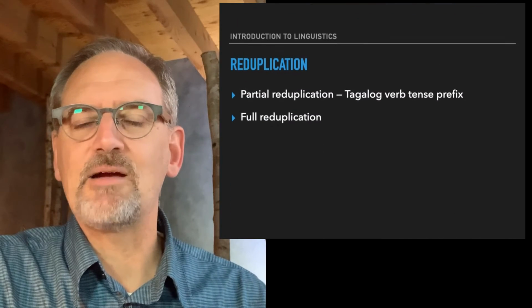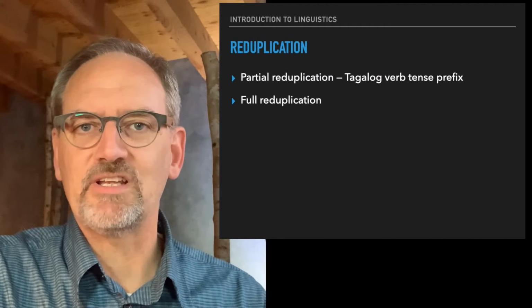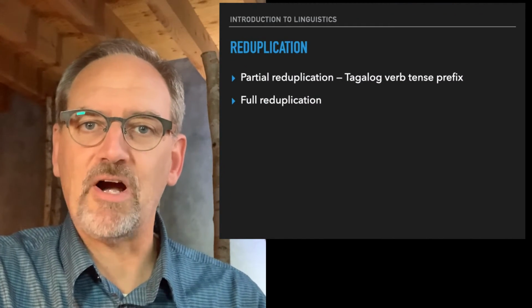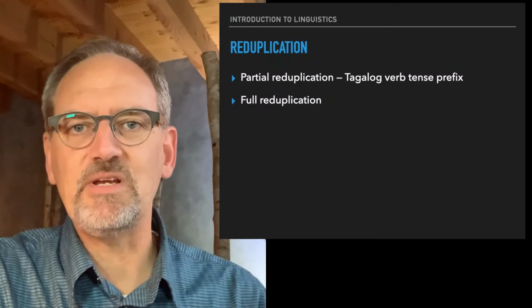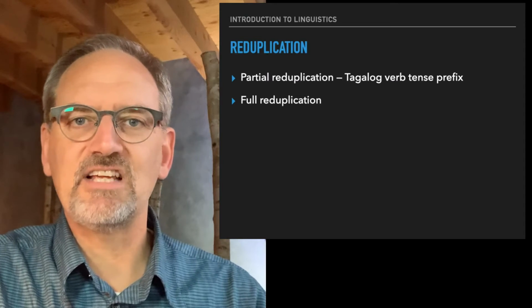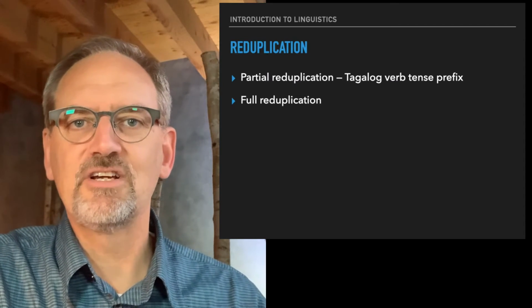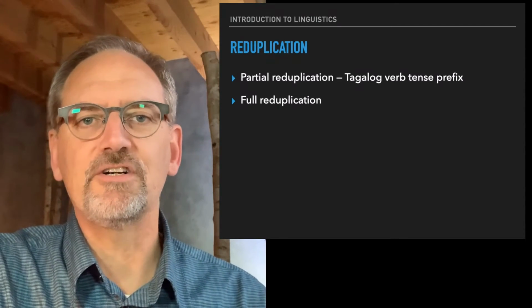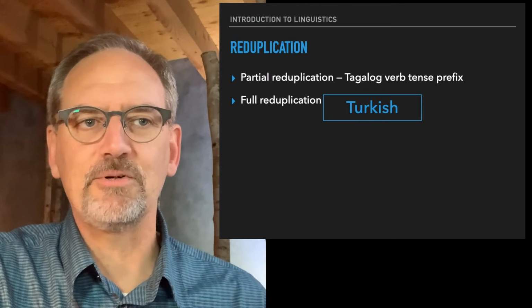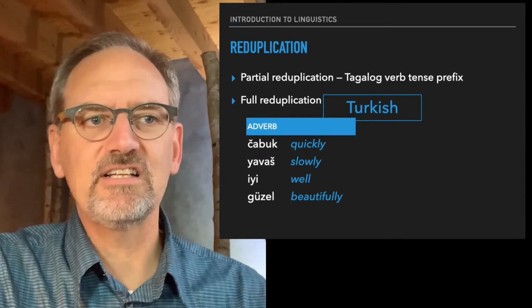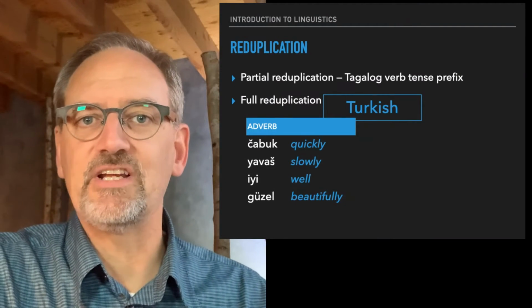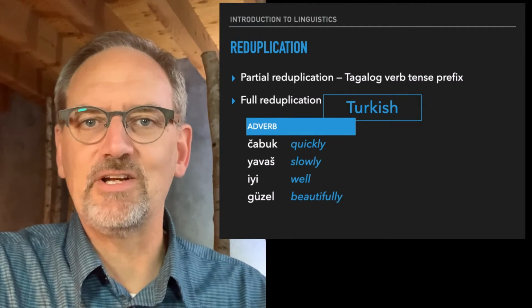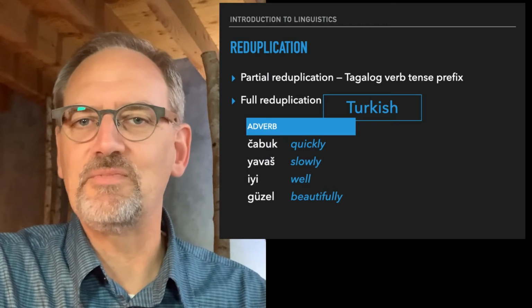Now, that's an example of partial reduplication because we reduplicate part of the word, just the first two speech sounds. There are also examples of full reduplication where you repeat the full word. So in Turkish, for example, there are adverbs like çabuk, meaning quickly, yavaş, meaning slowly, iyi, meaning well, and güzel, meaning beautifully.